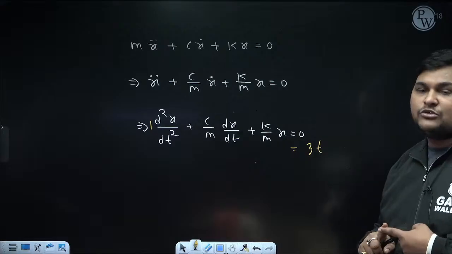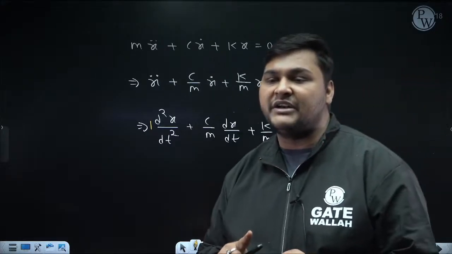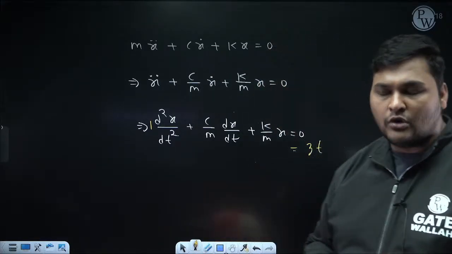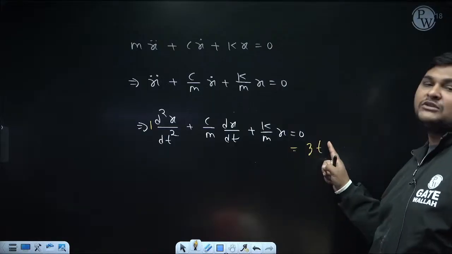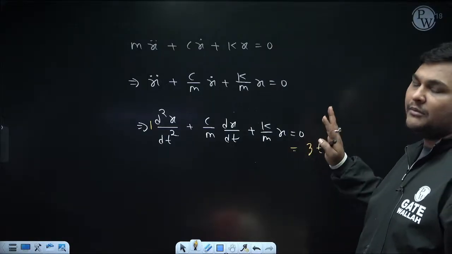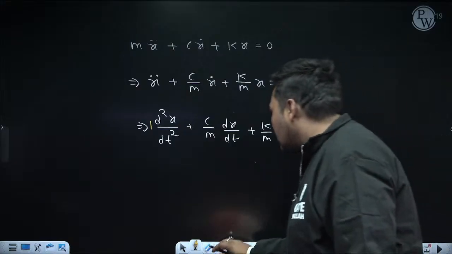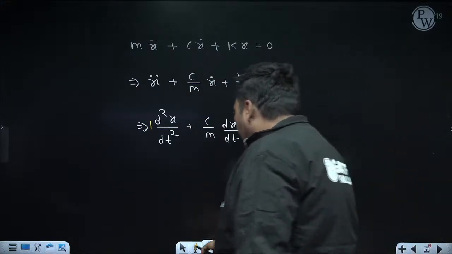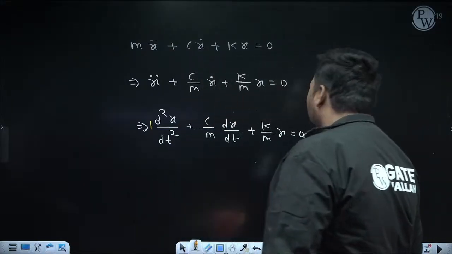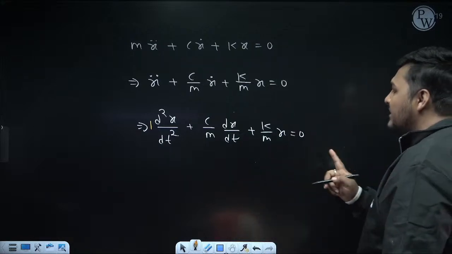What I am trying to say is, whenever you are analyzing whether an equation is a linear differential equation with constant coefficient or not, don't bother about the separate function of time. If it is coming, good. If it is not coming, then better, more than good. But it can come. Right now it is not coming, that is a different thing. See, and whenever a linear differential equation with constant coefficient is coming, now what is the method to find its solution?